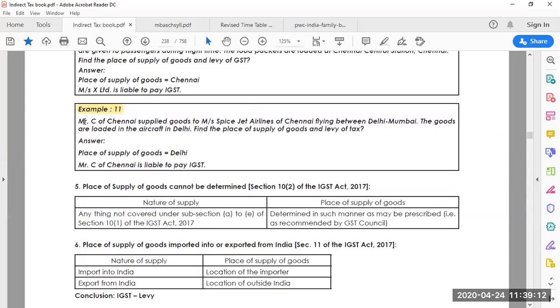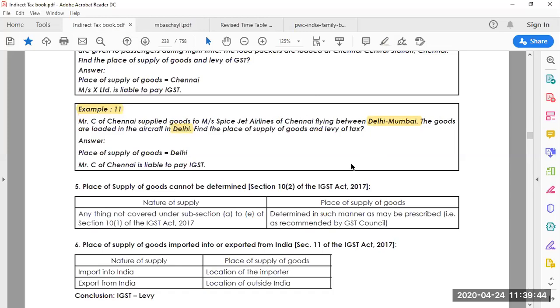So here, in this problem, it has been clearly given. C company is in Chennai, which supplies goods to SpiceJet Airlines of Chennai. Both are in Chennai. Supplier and the receiver companies are in Chennai. The flight is flying between Delhi to Mumbai. The flight flies between these two locations, and the goods have been loaded to the flight in Delhi.